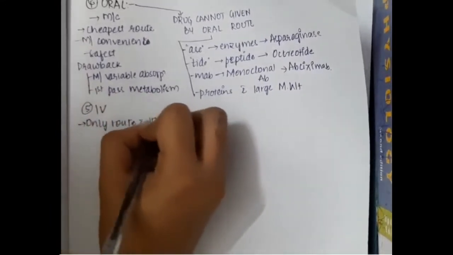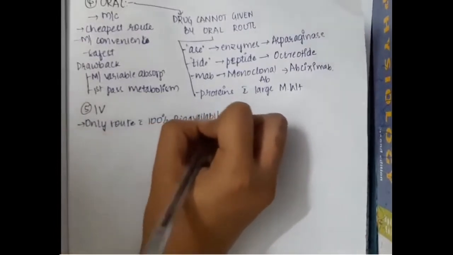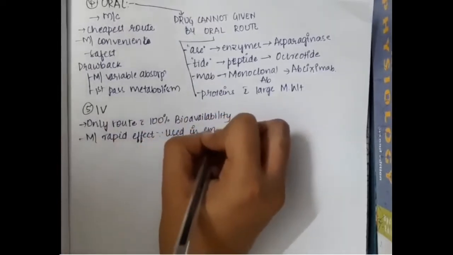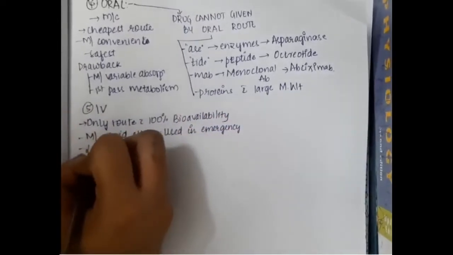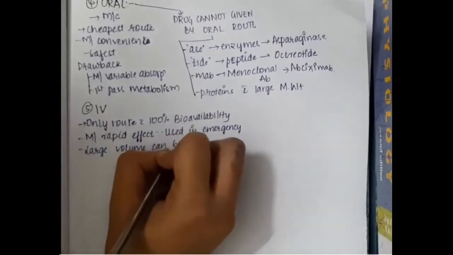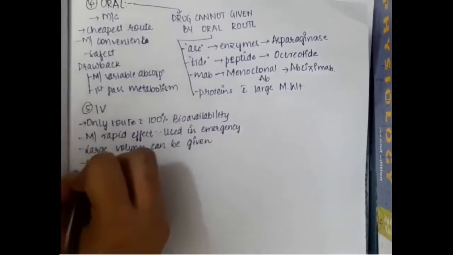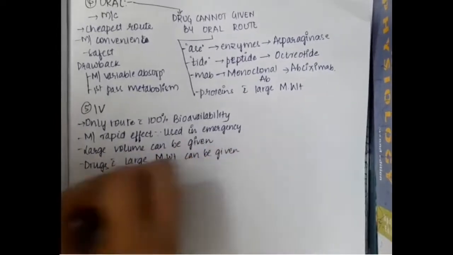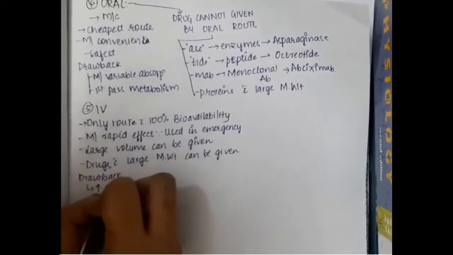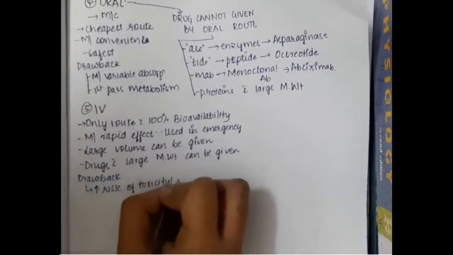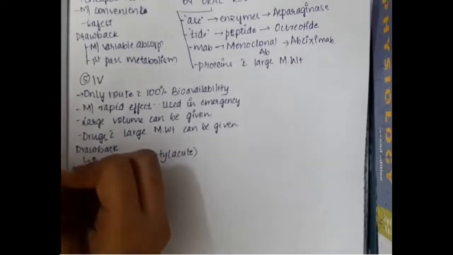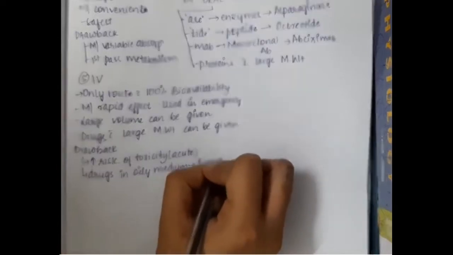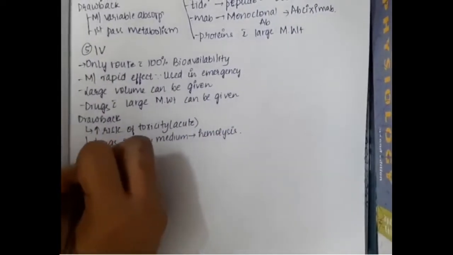Then the fifth route is intravenous, which is the only route with 100% bioavailability. It causes the most rapid effect, so it is used in emergency. Large volumes can be given through the intravenous route, and even drugs with higher molecular weight can be given through this route. The drawbacks of this intravenous route are that it increases the risk of toxicity, especially acute toxicity, and drugs in an oily medium can cause hemolysis.